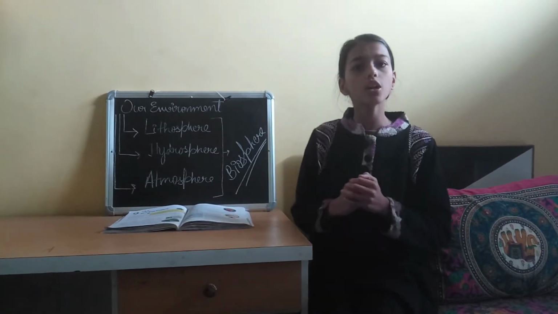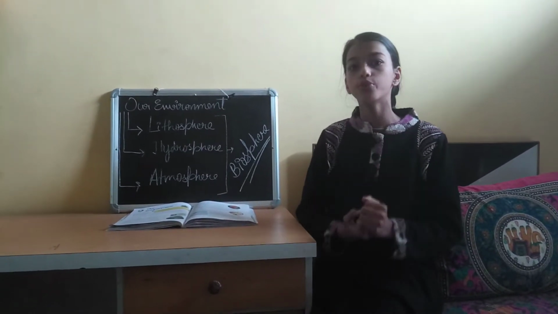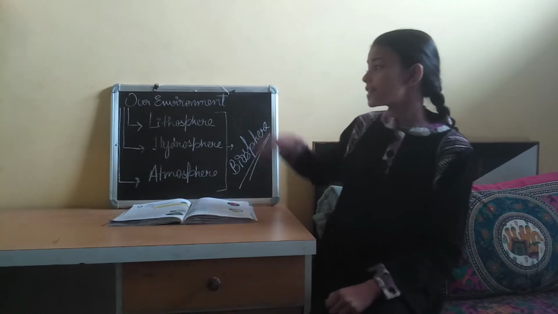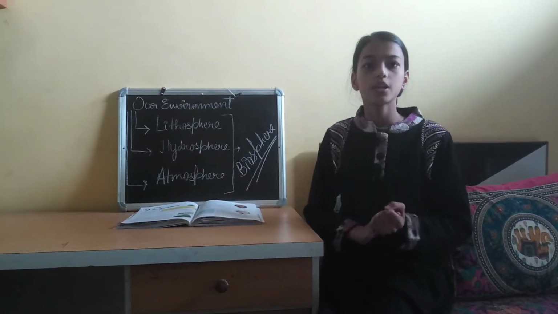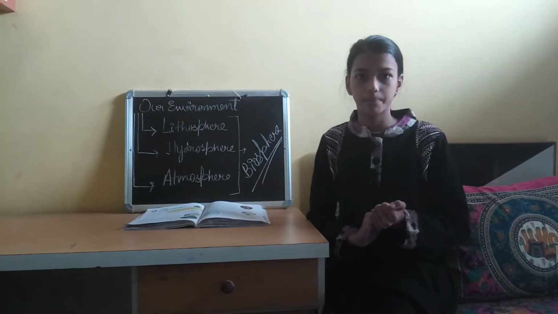Every living and non-living thing on Earth's surface around you makes up an environment. It has three parts: lithosphere, hydrosphere and atmosphere. So let's learn about them in detail.